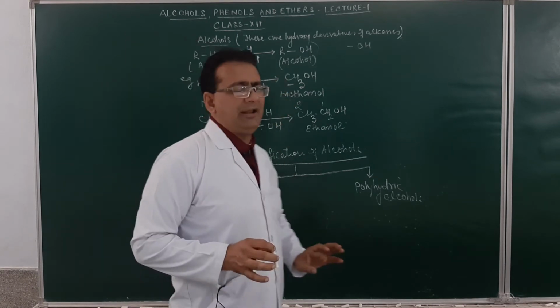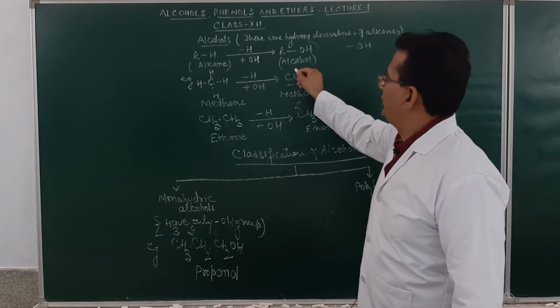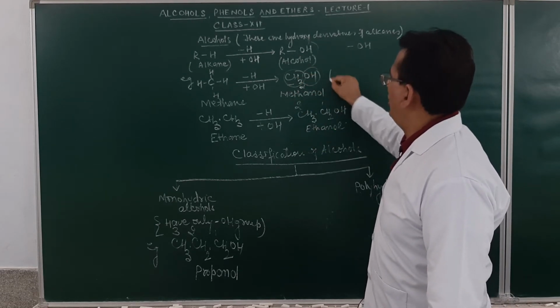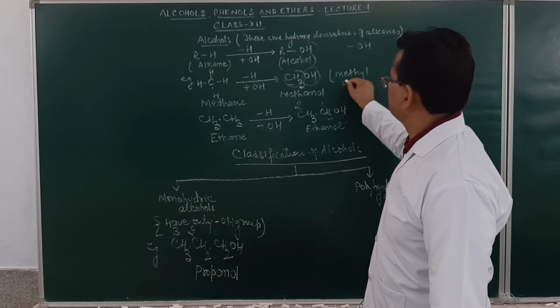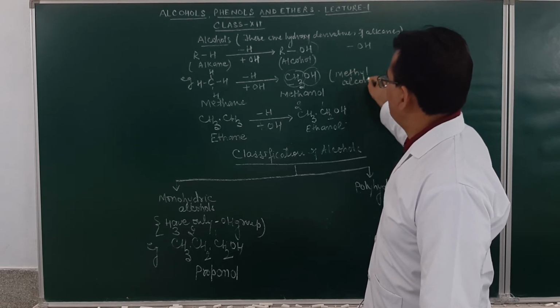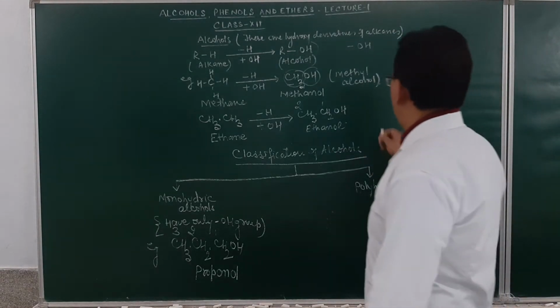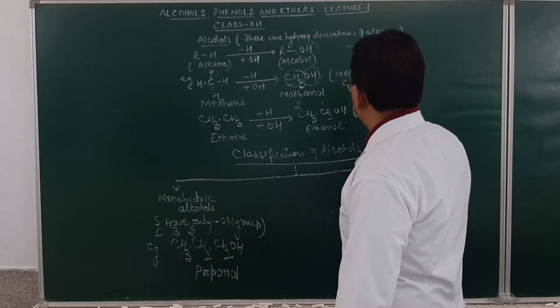One more thing I would like to explain to you, students. Like this is methanol. If we want to give the common name to this one, this will be the alkyl group and this will be alcohol. So, the common name of this will be methyl alcohol. Similarly, for ethanol, the common name will be ethyl alcohol.